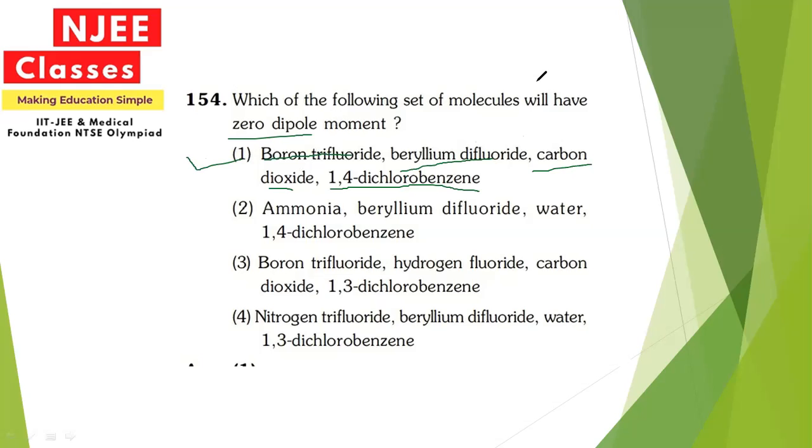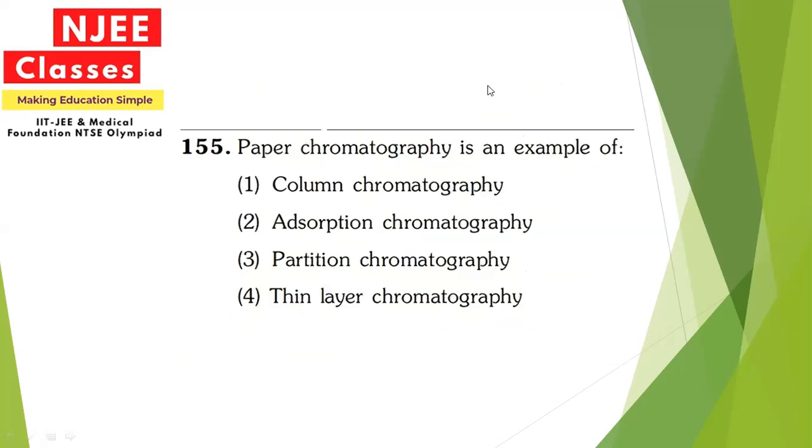Next question. Paper chromatography is an example of what? So paper chromatography is an example. Basically, we know chromatography involves adsorption, but adsorption chromatography cannot be a category.